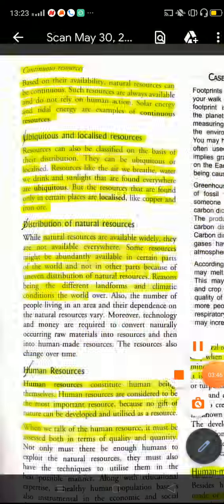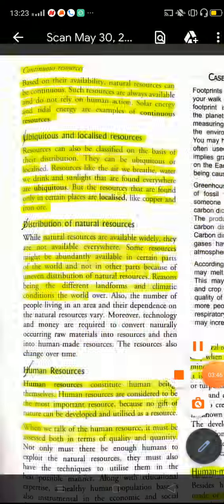Let's see about continuous resources. Based on their availability, natural resources can be continuous. Such resources are always available and do not rely on human action. Solar energy and tidal energy are examples of continuous resources.